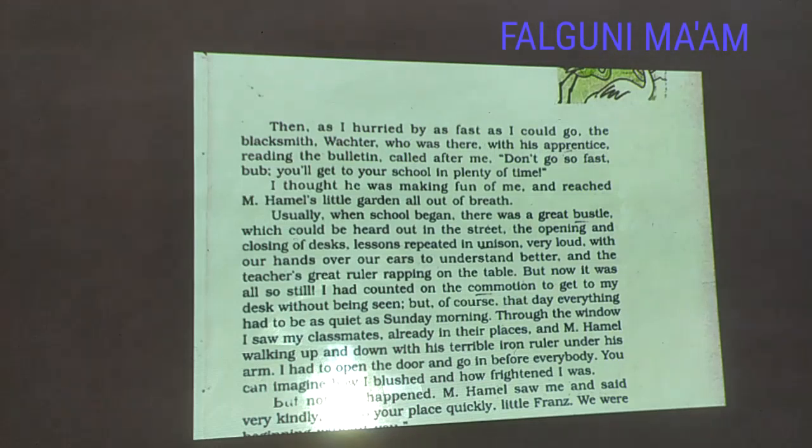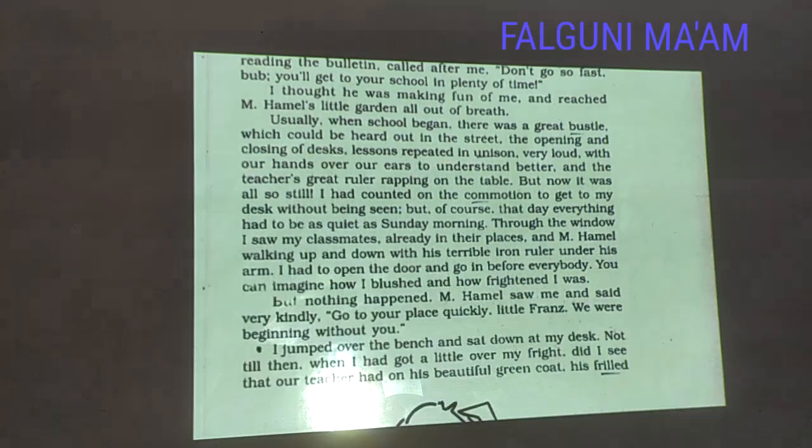Through the window, I saw my classmates. The narrator was shocked. Why is there a period of silence? So he used the window to show the inner situation of the class. Already in their places, and M. Hamel walking up and down with his formidable iron ruler under his arm. The writer was also surprised. He said that the situation looked normal. All the students were there, but our teacher was walking here and there with this iron ruler under his arm.